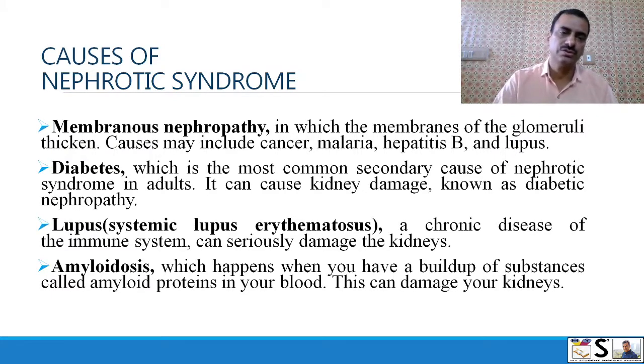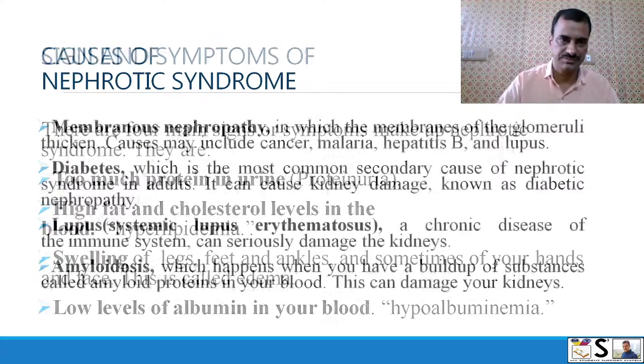Diabetes. This can also cause nephrotic syndrome. This is the most common secondary cause of nephrotic syndrome in adults. It can cause kidney damage known as diabetic nephropathy. Lupus. Systemic lupus erythematosus is a chronic disease of the immune system and can seriously damage the kidneys. Amyloidosis. Amyloidosis happens when you have a built up substance called amyloid proteins in the blood that can damage kidneys.